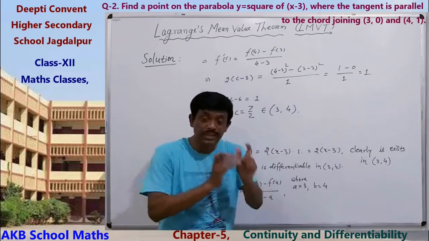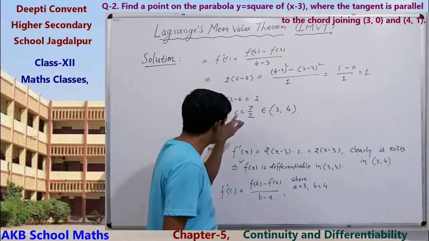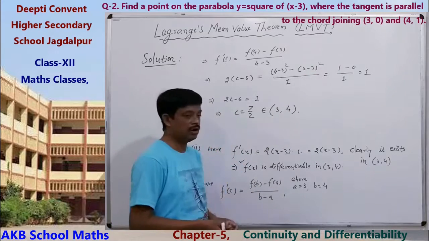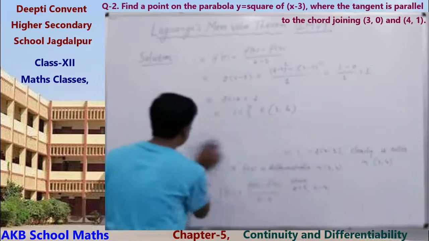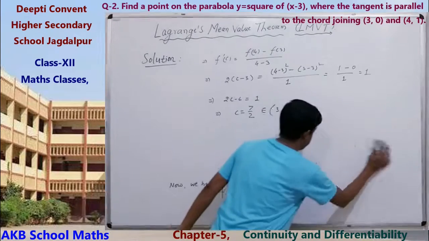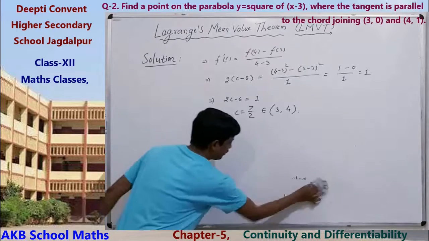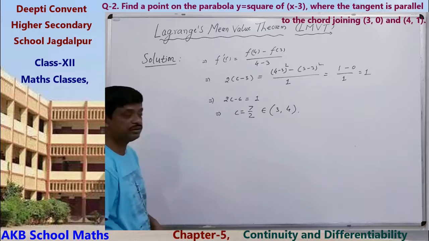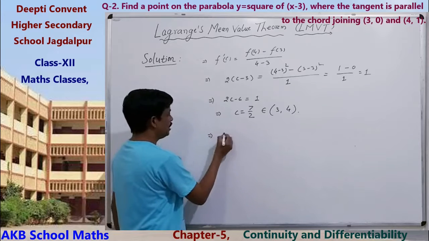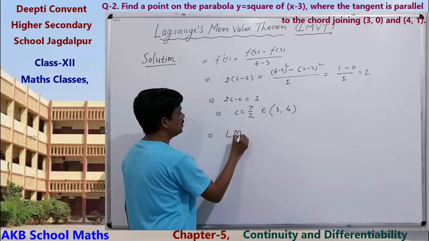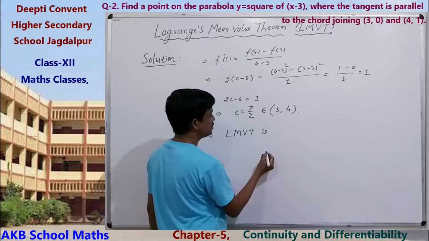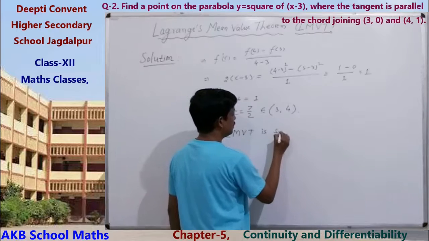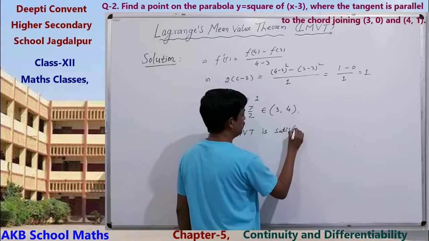And so we can say that at this point, the tangent is parallel to the chord. So, now we have to find the point, because in this question, we have to find the point. Implies Lagrange mean value theorem is satisfied.